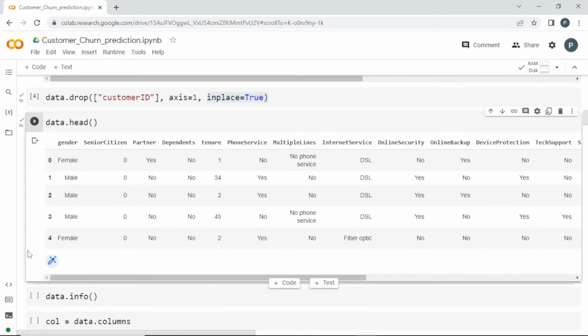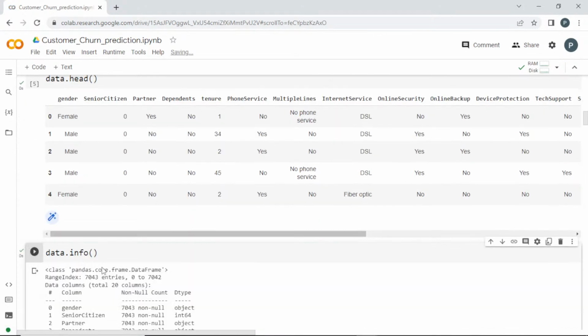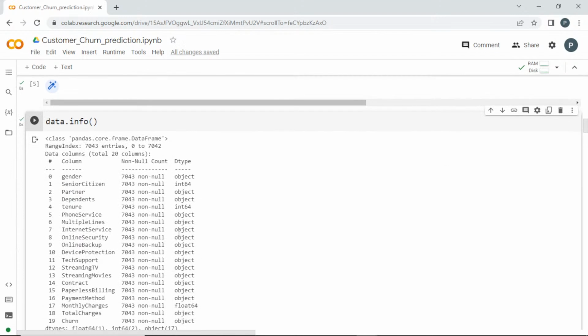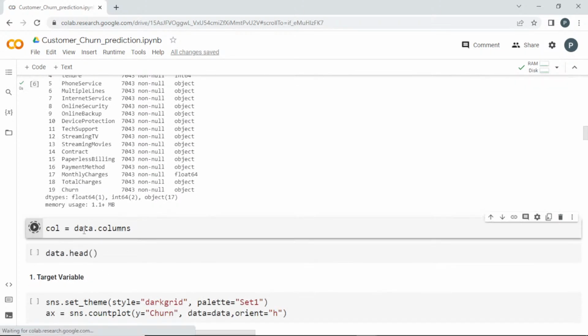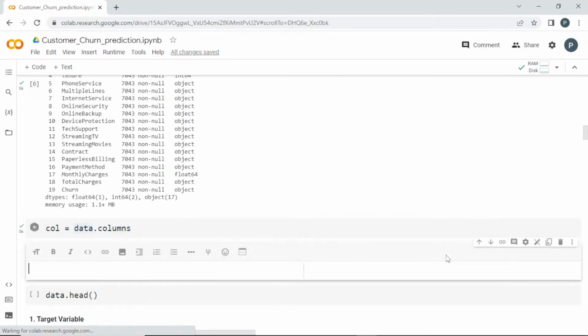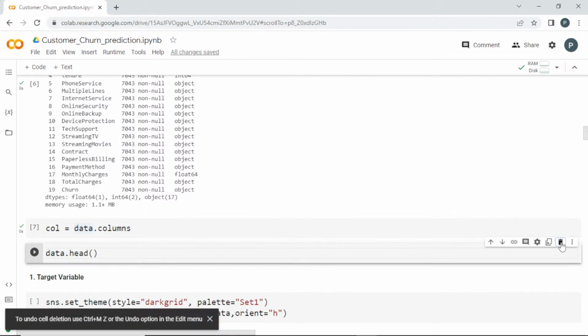Okay, so let me go and get the info. What will this info give? How many non-null counts, and what data type is present here. It is giving me all these things. So in total it seems like 19 columns along with churn. Okay, so I'll copy the column names here, just the column names, so that will be there for my reference.